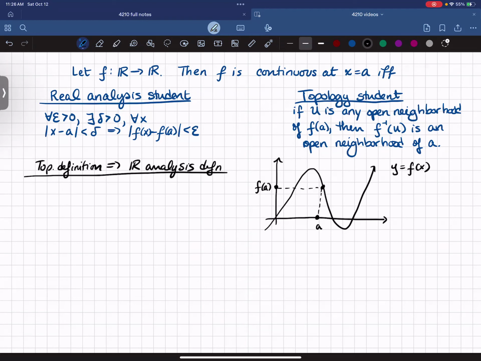Okay, so we're going to assume that we have a function f that goes from R to R, and assume that R has the standard topology in both cases. So the topology with basic open sets being open intervals.